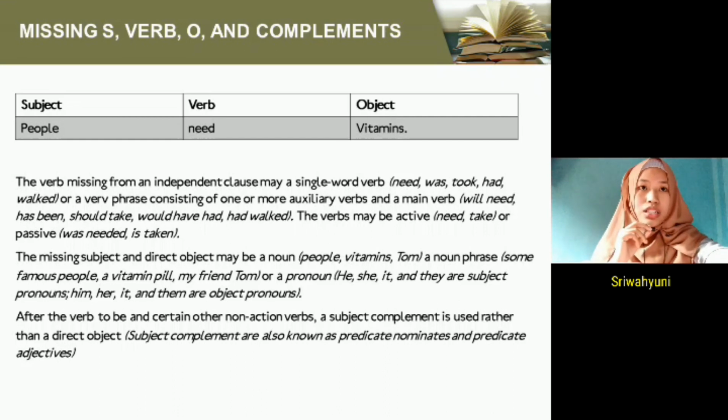In addition, after the verb to be and other non-action verbs, a subject complement is used rather than a direct object. Subject complements are also known as predicate nominatives and predicate adjectives.